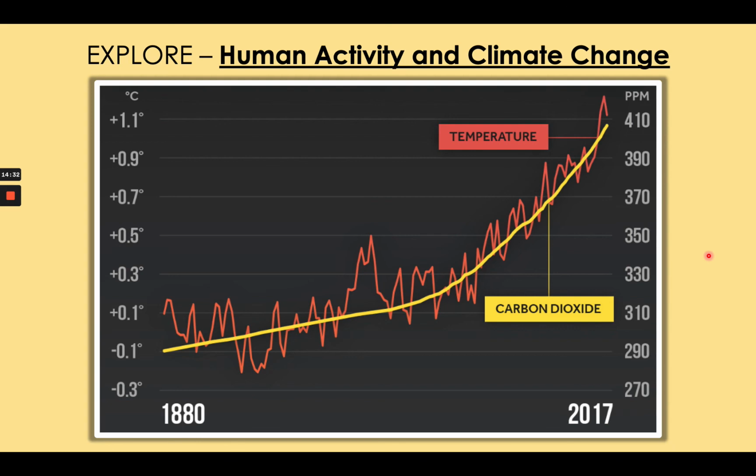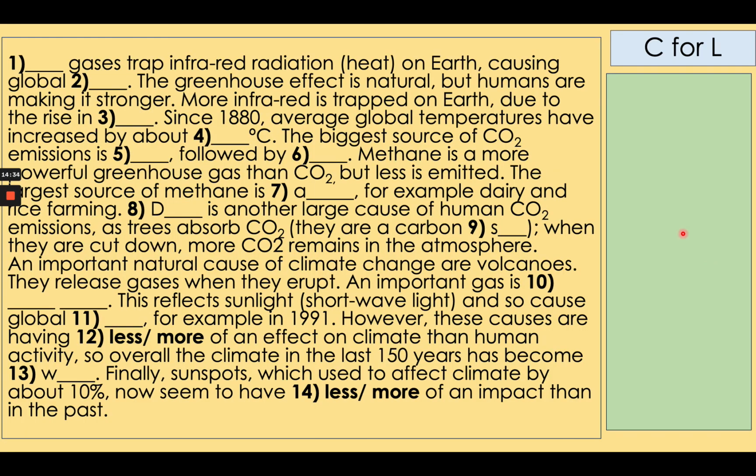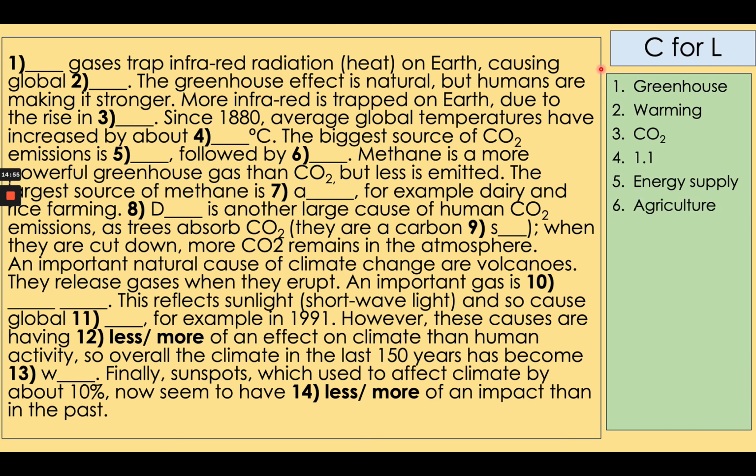Time to assess learning. Write 1 to 14, put the words in the gaps, and then mark your answers. Go for it. So number 1, greenhouse gases. 2, global warming. 3, CO2. 4, 1.1 degrees C. 5, energy supply or energy production. 6, agriculture or deforestation together, or land use change, you could have said.